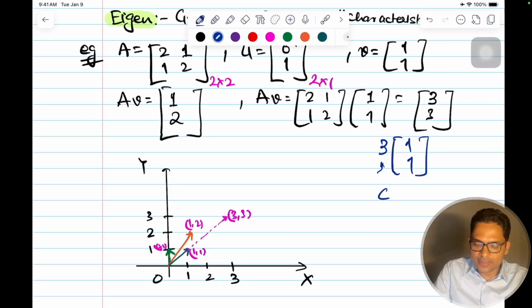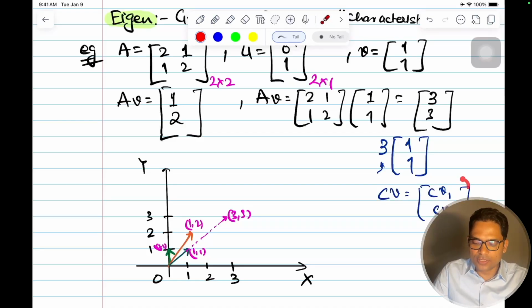What if I write c into vector v, then what is it? It will become cv1, cv2, all the entries will be multiplied. That's what it is. So that's why the basics are important. Okay, so that's what it did, 3 into 1 1, so it just made a 3 3. So it scaled the vector by 3 times. So this is the scaling factor, a scalar.